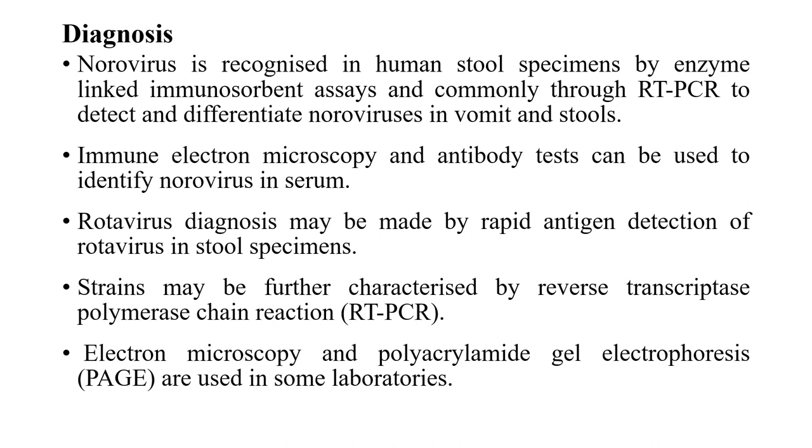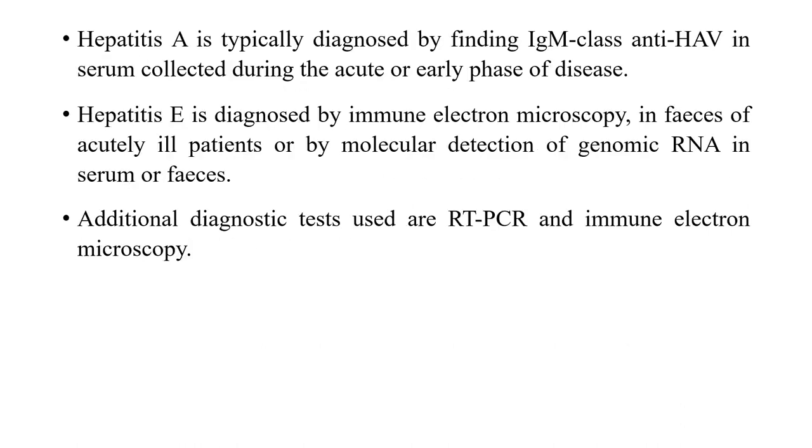And rotavirus diagnosis may be made by the rapid antigen detection of the rotavirus in stool specimens, and the strains are further characterized by the reverse transcriptase polymerase chain reaction, and electron microscopy and PAGE are also used in some laboratories. And hepatitis A is typically diagnosed by finding IgM class anti-HAV in serum, which is collected during the acute or early phase of the disease.